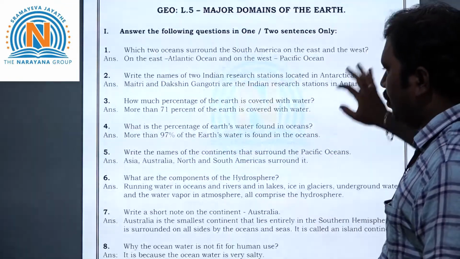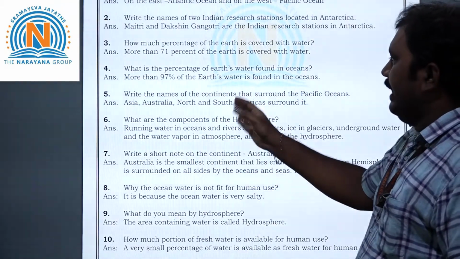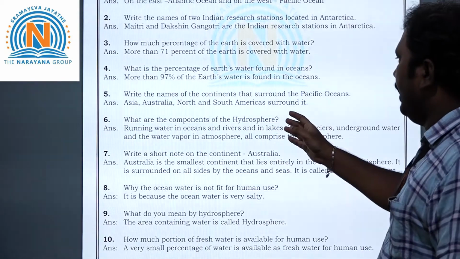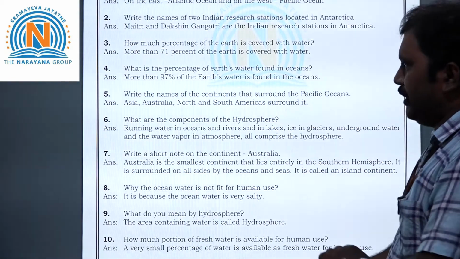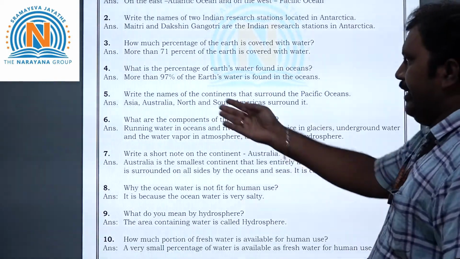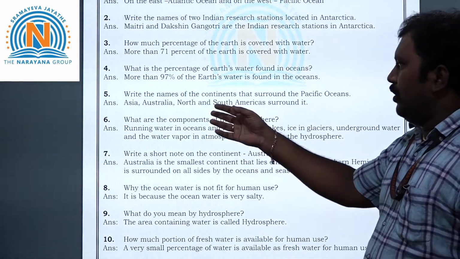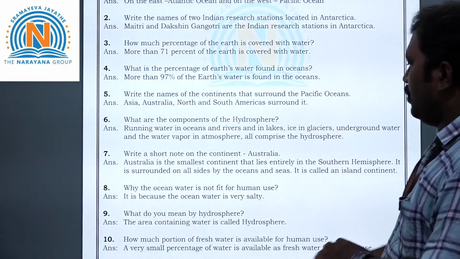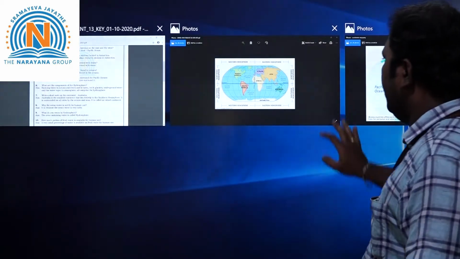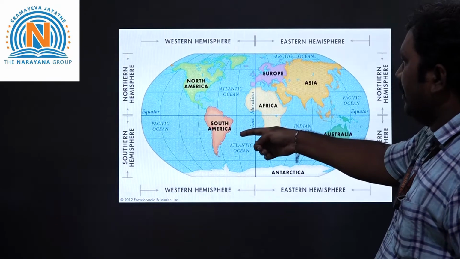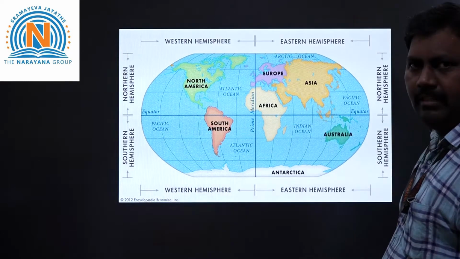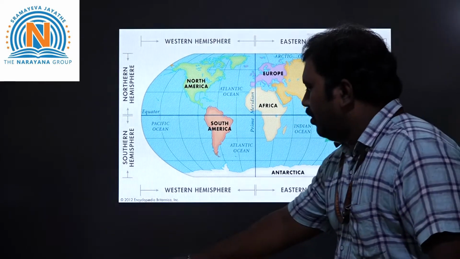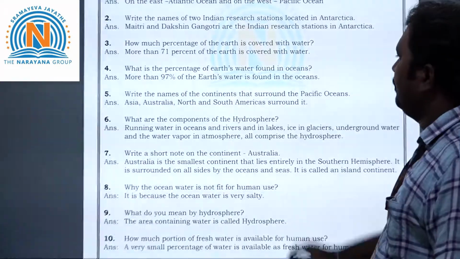Now let's take the fifth question. Write the names of the continents that surround the Pacific Ocean. The answer is Asia, Australia, and North and South America surround it. Okay. You can see in the map also. See here, North America, South America, Asia. Right. Now let's take another question.